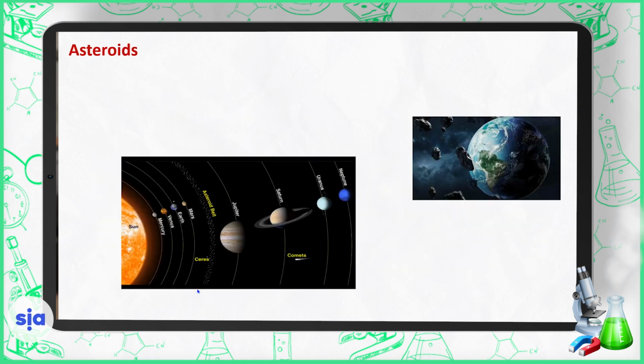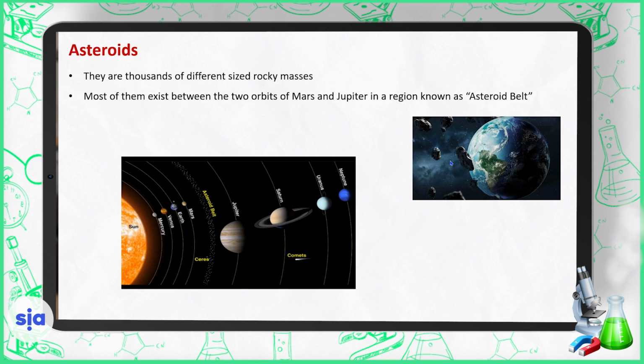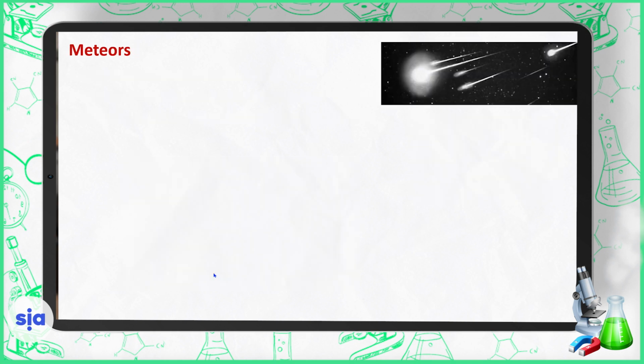What are asteroids? They are thousands of different sized rocky masses. They are rocky masses that exist between the two orbits of Mars and Jupiter in a region called asteroid belt. This belt separates the group of inner planets and outer planets.